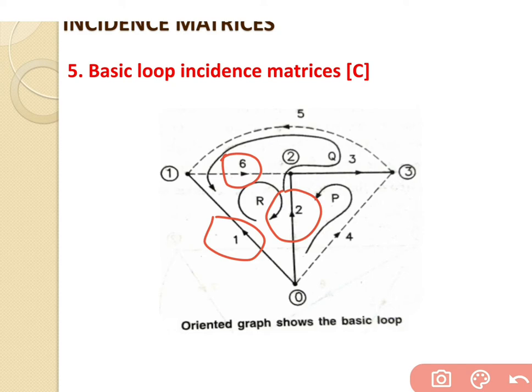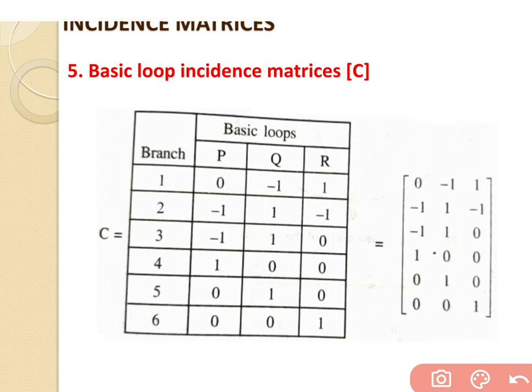Based on that, branch 1 has the same direction, branch 6 has the same direction, whereas branch number 2 has the opposite direction with respect to R. So 1 and 6 are written as +1, whereas branch number 2 is in the opposite direction, so it is written as -1. The remaining branches, 3, 4 and 5, are not a part of the loop R, so they are written as 0.